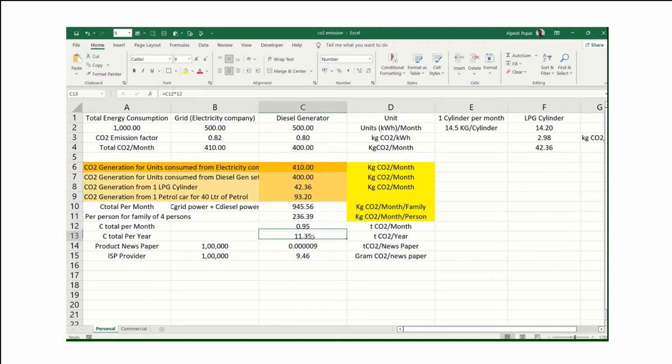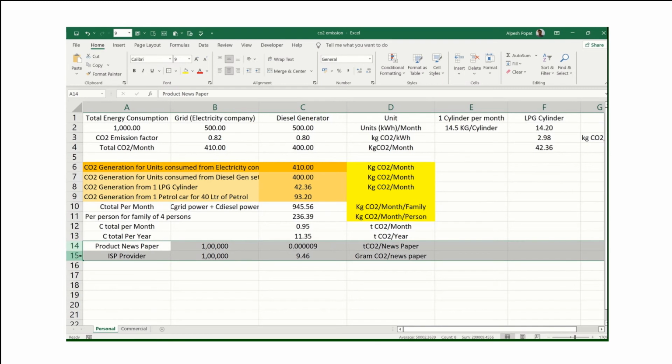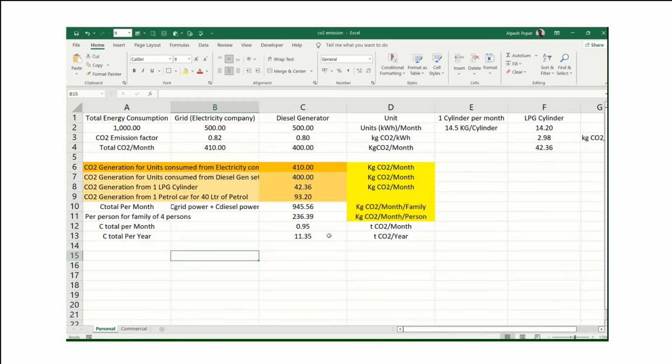And if somebody asks how to calculate for 1 year, you can simply multiply by 12. The same thing we can convert into CO2 in terms of products, but product is not applicable for personal use. So this is the final calculation we can derive. I think now we are pretty clear on how to calculate the CO2 emission.